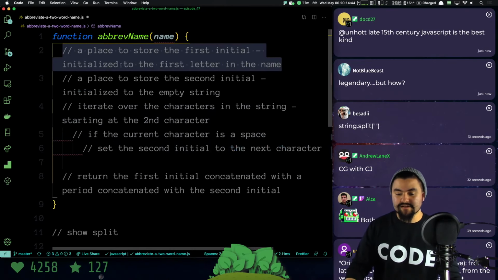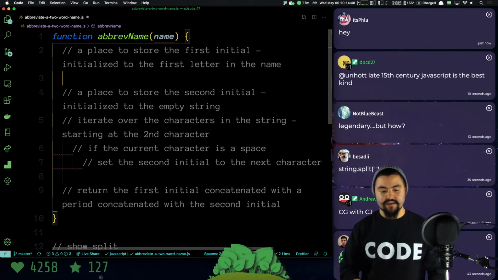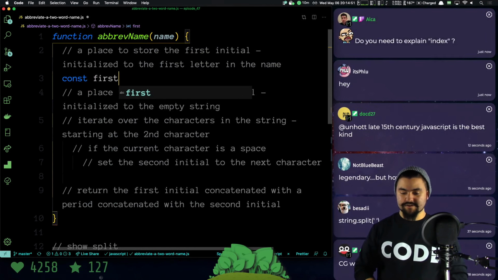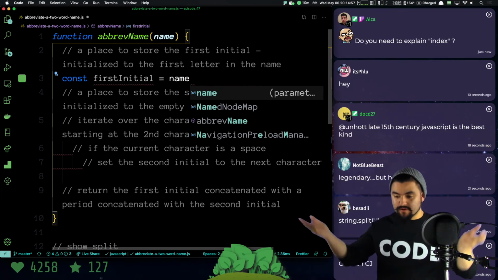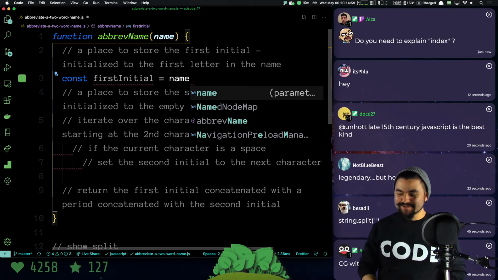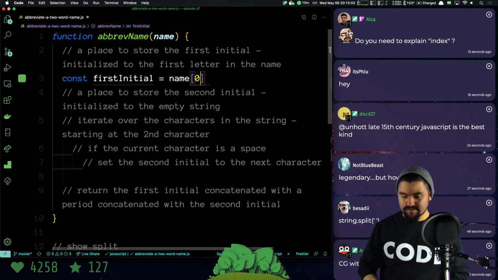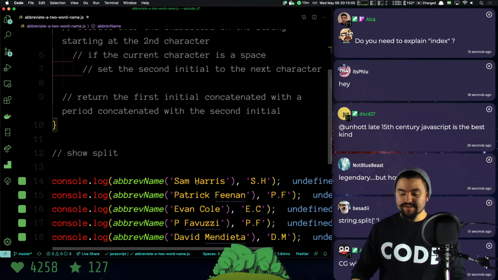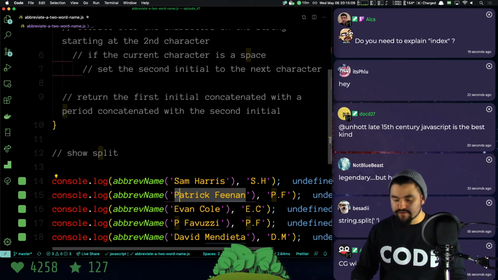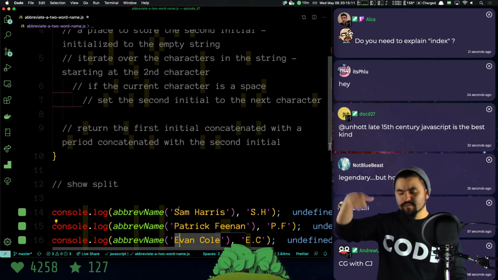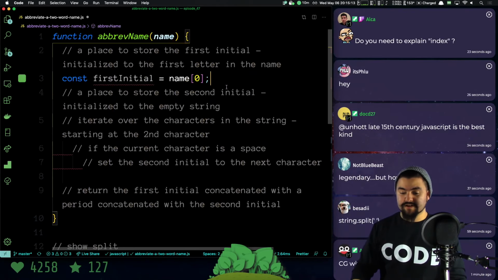Easy enough. So this first line: a place to store the first initial, initialized to the first letter in the name. I can say first initial, this is my variable, and that's going to be name, which could be CJ, it could be whatever else. Do I need to explain index? Probably. And I'll do name bracket 0. That should give me the first letter in this thing that gets passed in. It'll give me the first letter in Sam Harris, the first letter in Patrick, the first letter in Evan, each one at a time, but that is going to be the first initial.